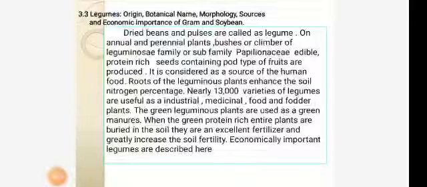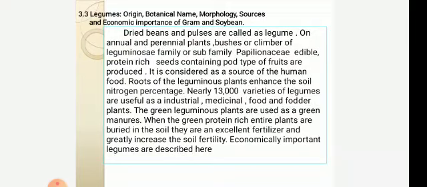Dear students of BSc 3, today we will see about the legumes, its origin, botanical name, morphology, sources and economic importance of gram and soybean. Dried beans and pulses are called legumes. Annual and perennial plants, bush or climber, of Leguminaceae family or subfamily Papilionaceae, include beans and pulses.